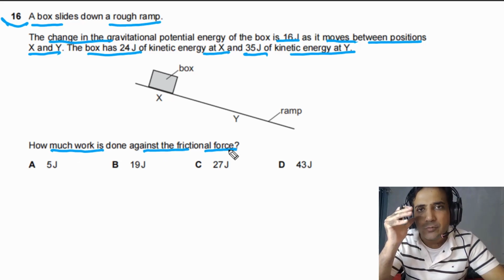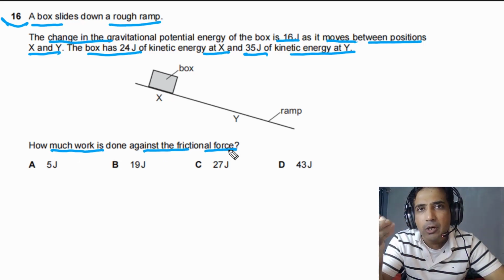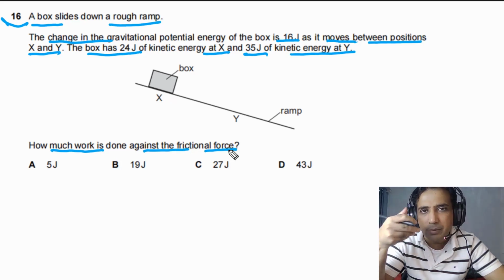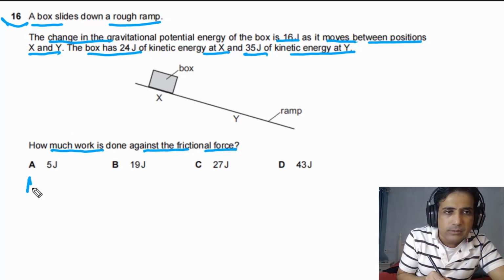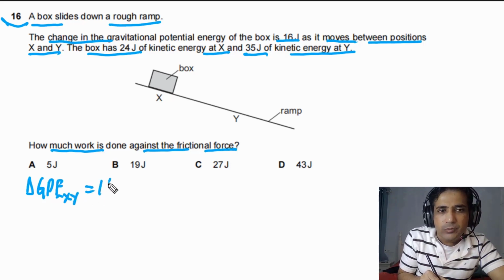First of all, we need to understand this question is about conservation of energy. Now we need to understand how to apply conservation of energy. For this question, it is given that the change in GPE between X and Y is equal to 16 joules, and the kinetic energy at point X is equal to 24 joules.